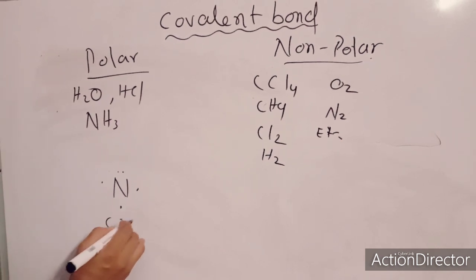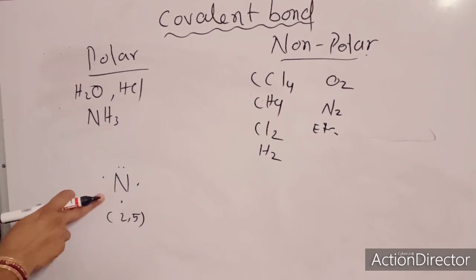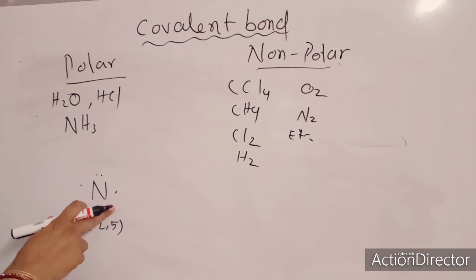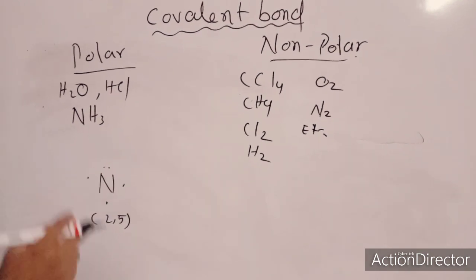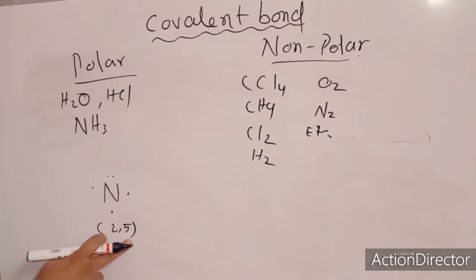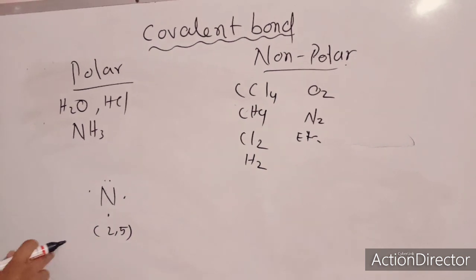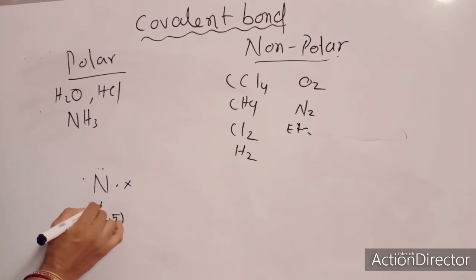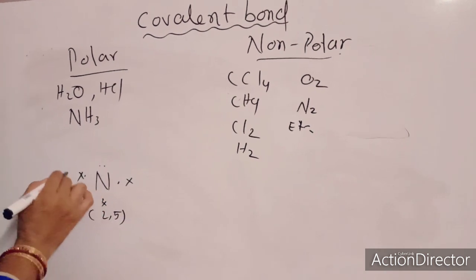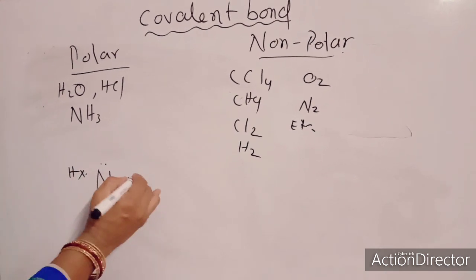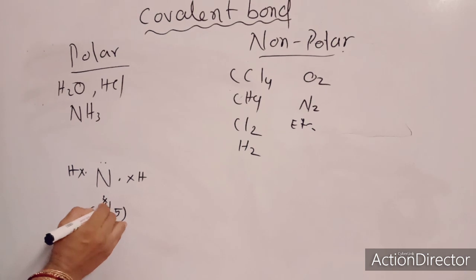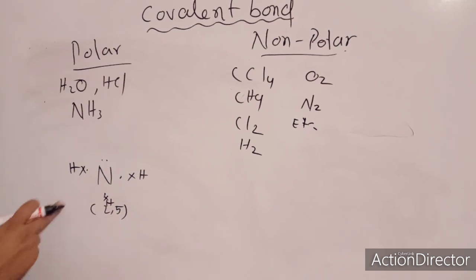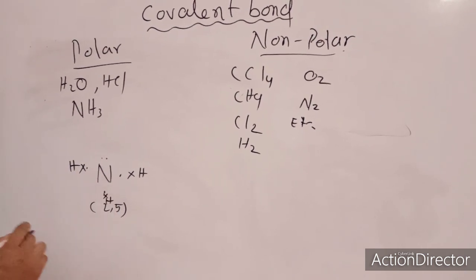The configuration is 2,5. So it needs another 3 electrons to satisfy the nearest inert gas configuration, that is neon. That's why it combines with 3 hydrogen atoms. It shares 3 electrons with 3 hydrogen atoms separately to form 3 covalent bonds.